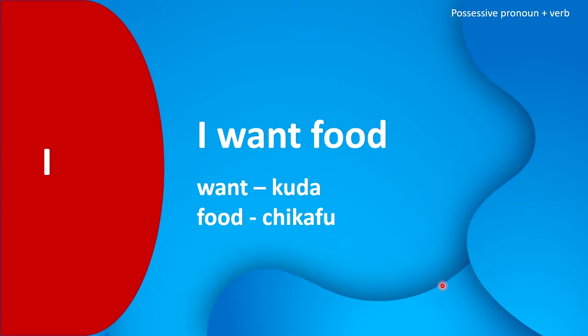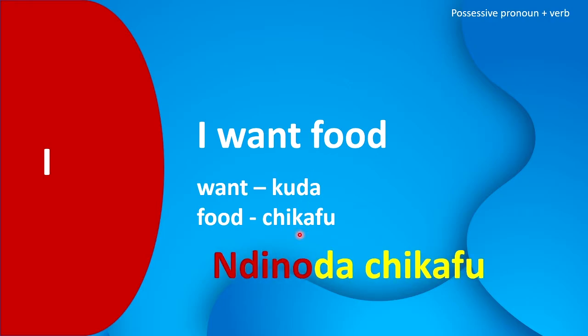Okay, let's do another example. I want food. So want in Shona it's kuda. Food in Shona it's chikafu. So when we're combining I and want, which is ndino, and kuda, becomes ndinoda.